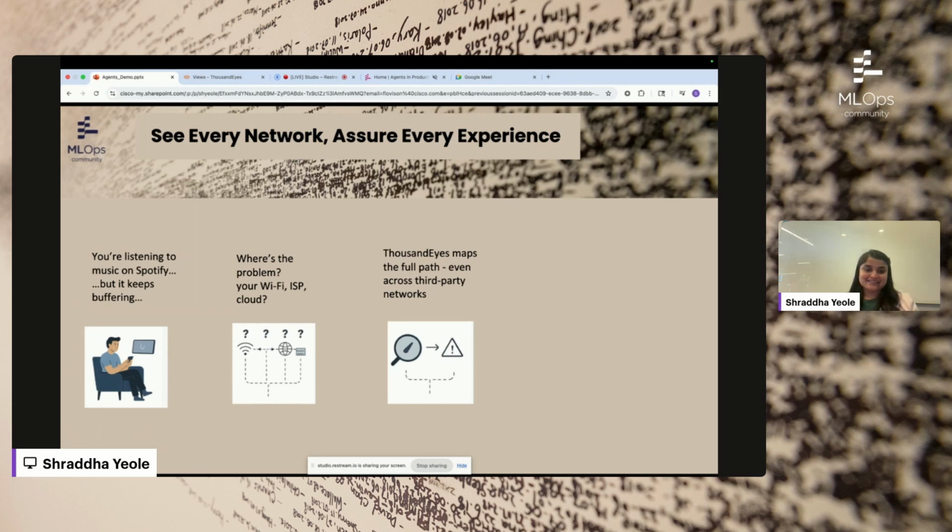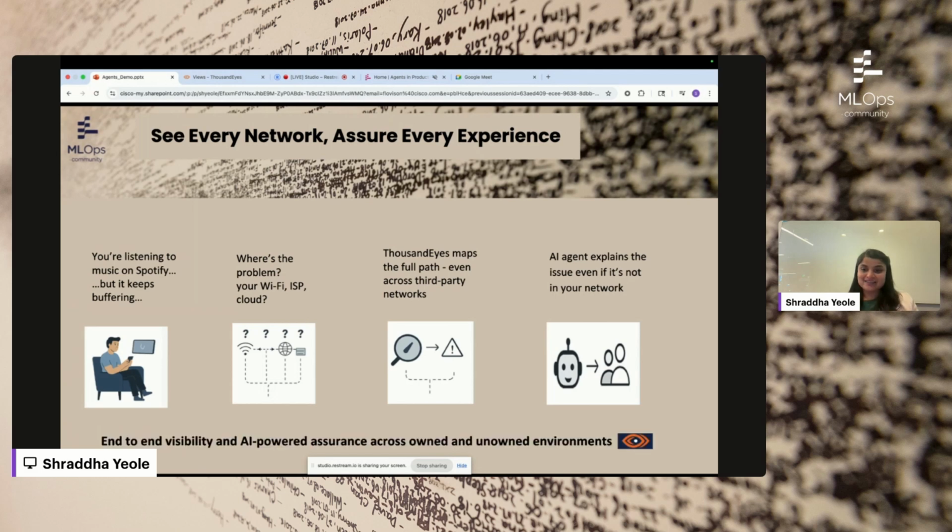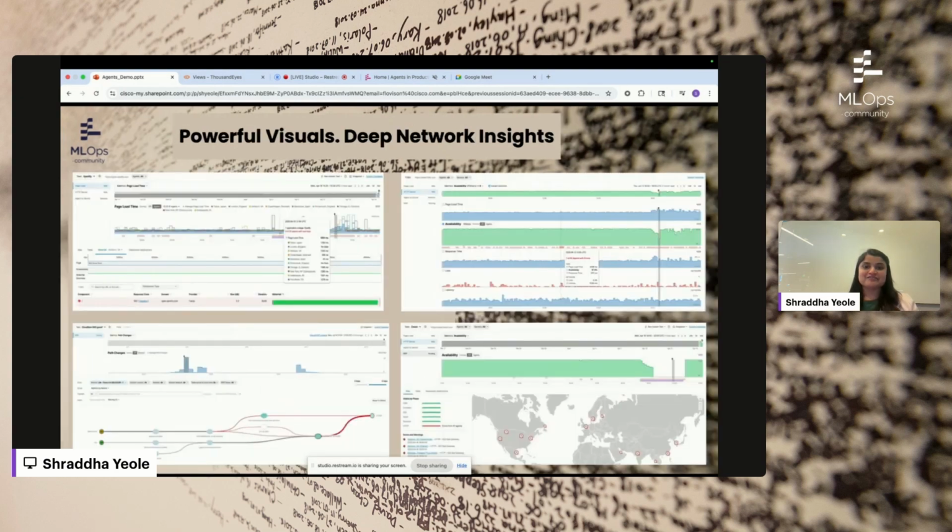That being said, now consider if you want to understand what's going wrong with Spotify. What if we have an AI agent that explains the issue, even if it's not in your network? And that's where ThousandEyes provides the visibility and AI powered insights across your owned and unowned environments. With ThousandEyes, we have very rich telemetry data across application and network metrics. So we have these great visual dashboards with a lot of data insights related to the network and application layers.